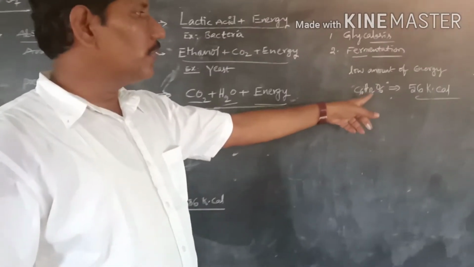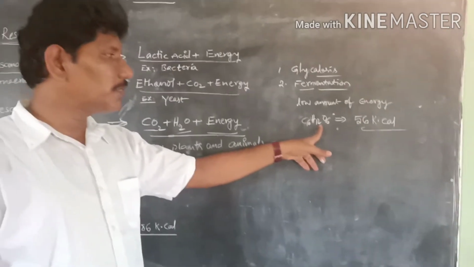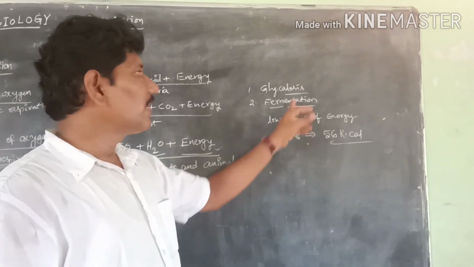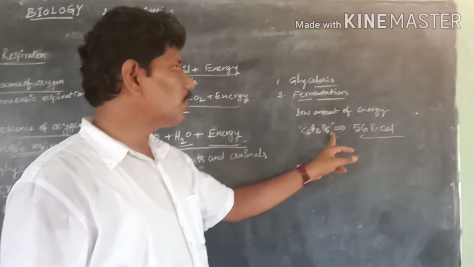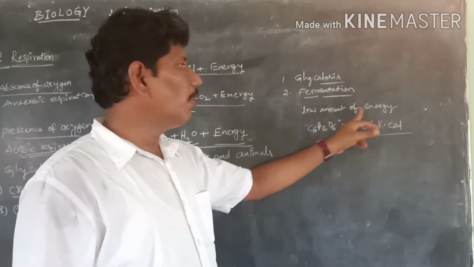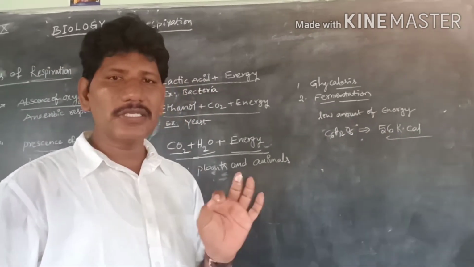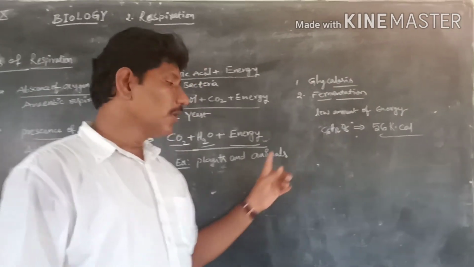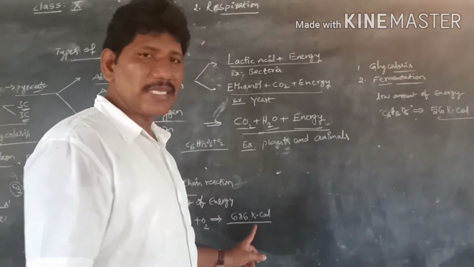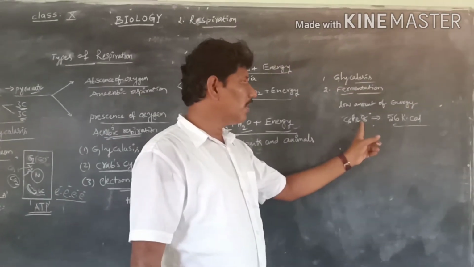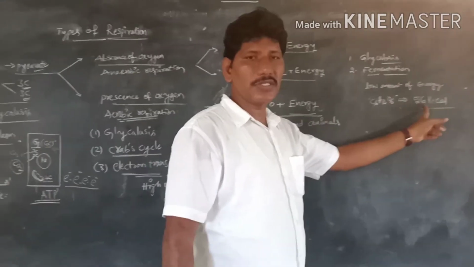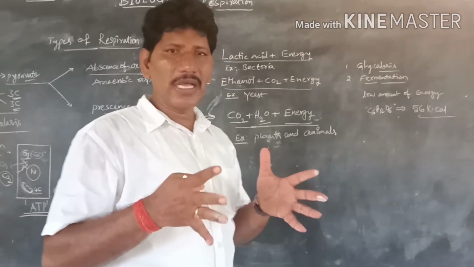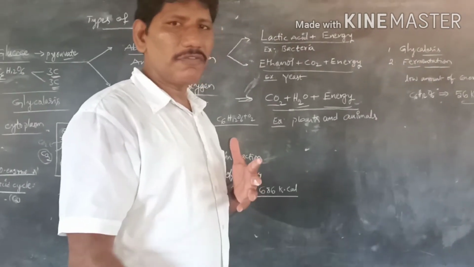Suppose we go to anaerobic respiration, where no oxygen is available, only the pyruvate goes to the fermentation process. So a low amount of energy, only 56 kilocalories, is released during anaerobic respiration. Here one molecule of glucose gives 686 kilocalories, but there one molecule of glucose gives only 56 kilocalories. So there is a huge energy difference between the availability and non-availability of oxygen.